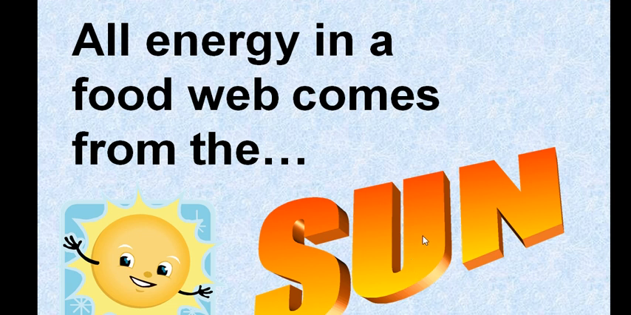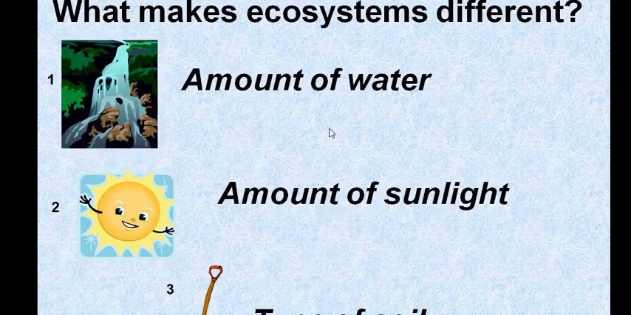All energy in a food web comes from the sun. So without the sun we cannot have any type of food or whatever is happening on the earth. So now, what makes our ecosystem different? That is the amount of water we receive, the amount of sunlight and the type of soil. Everything together makes the ecosystem differ. If these things are available in abundant quantity, then we can utilize them and produce a sustainable environment.